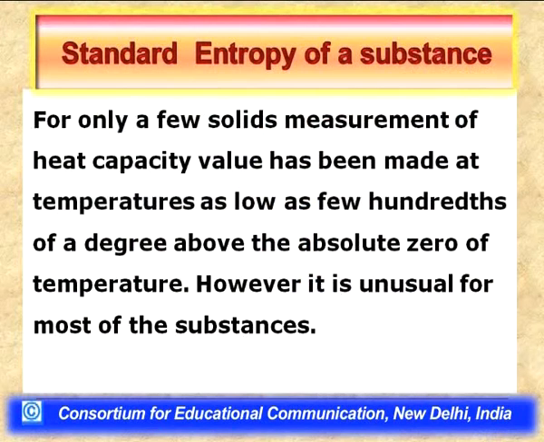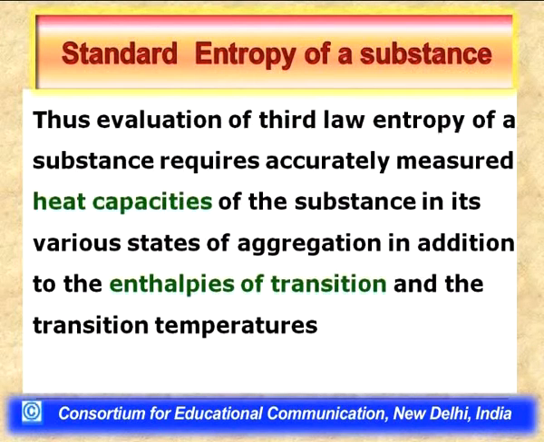So, it means the first term, the integral which requires the evaluation of entropy change within the limits 0 Kelvin to melting temperature, we cannot accurately determine. Now the question is how to account for this difficulty. Here the Debye T cubed law comes to help. Let us see how the Debye T cubed law helps us in evaluating the third law entropy of a substance.